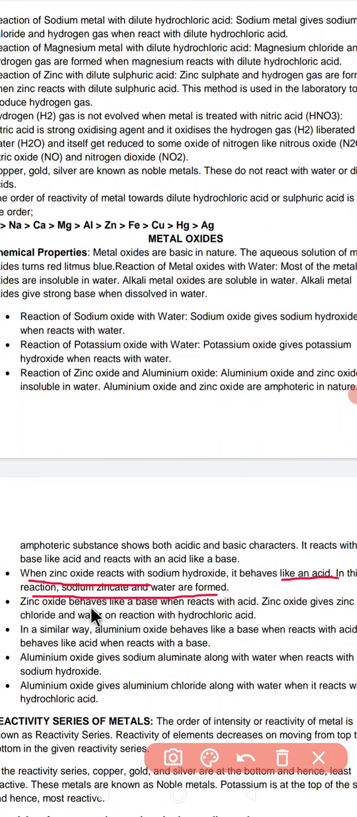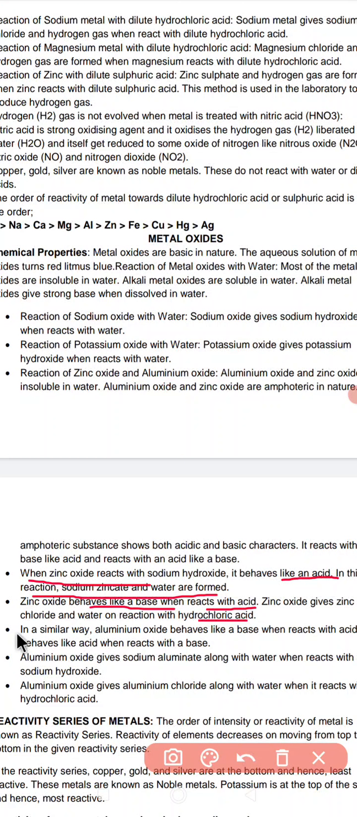Now zinc oxide behaves like a base when it reacts with an acid. Zinc oxide gives zinc chloride and water on reaction with hydrochloric acid. So when it is made to react with hydrochloric acid, it forms zinc chloride as well as water.